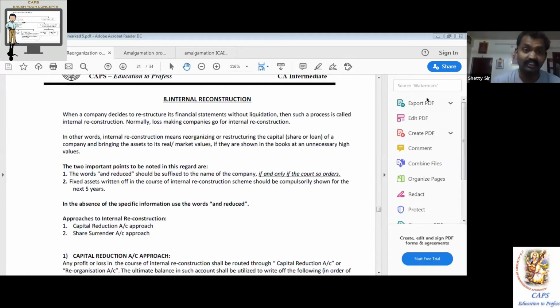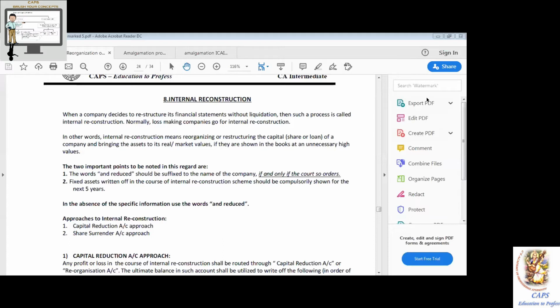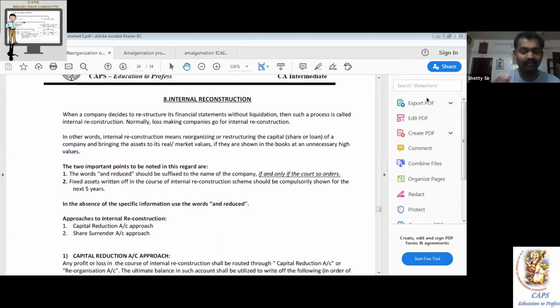Now, for this, we need to have very basic knowledge from the first class of CA Foundation, or somewhere in CPT if you learned it at the PUC, as the case may be. All of you know the balance sheet. The traditional balance sheet, if I prepare a T-shaped one, all asset accounts show which balance? Debit balance. All liabilities accounts show which balance? Credit balance. Trust me, if you have this much knowledge, plus a little bit of extra 2 points of theory, internal reconstruction is over, 20 marks done.